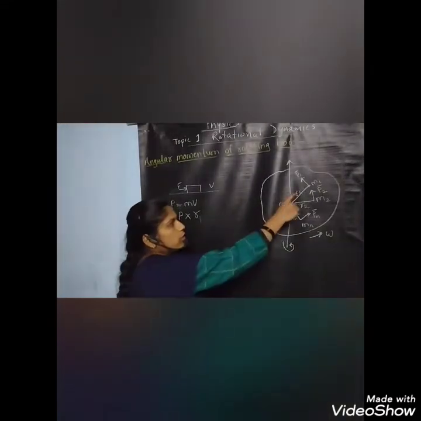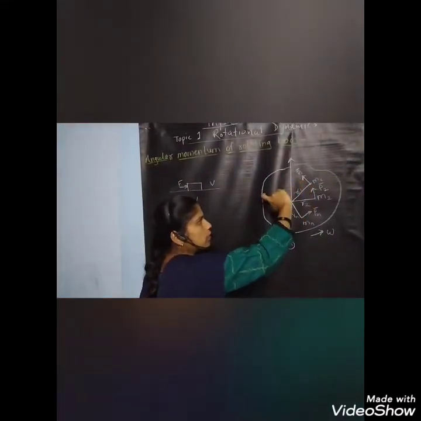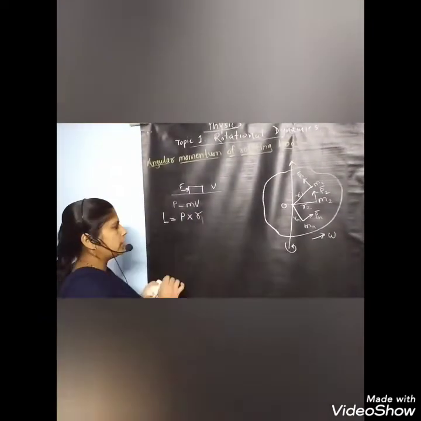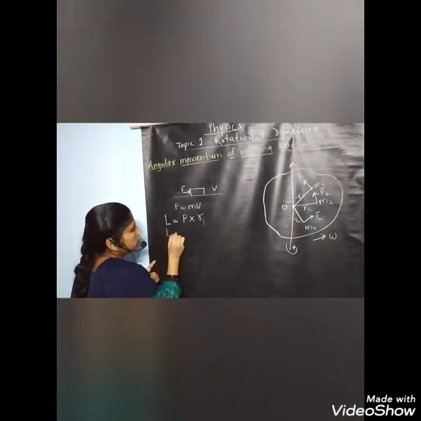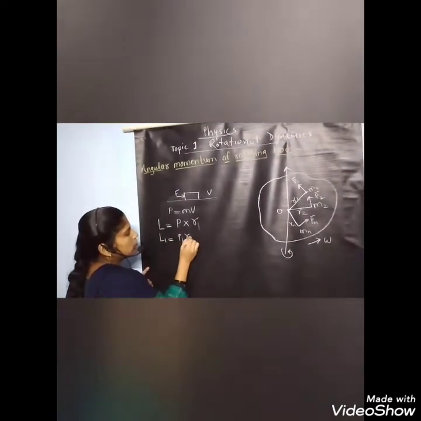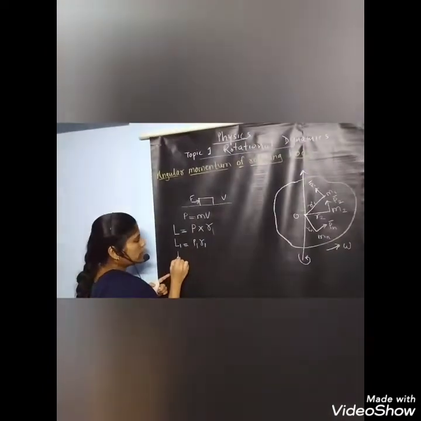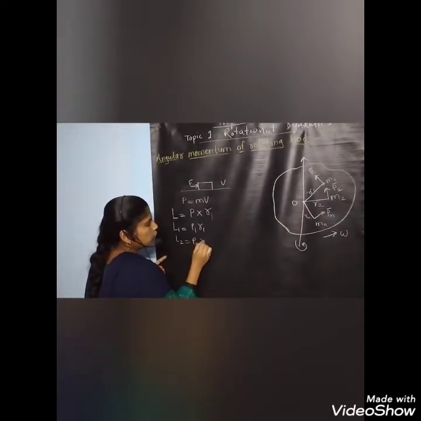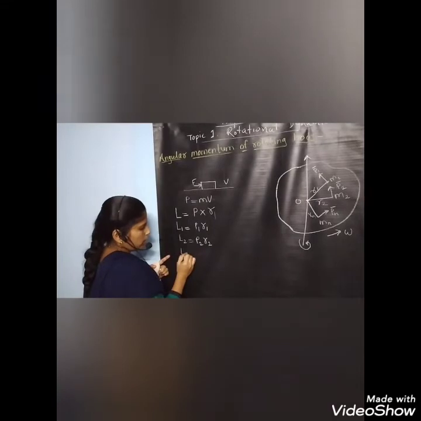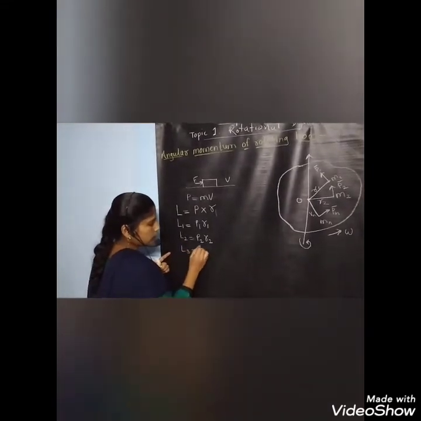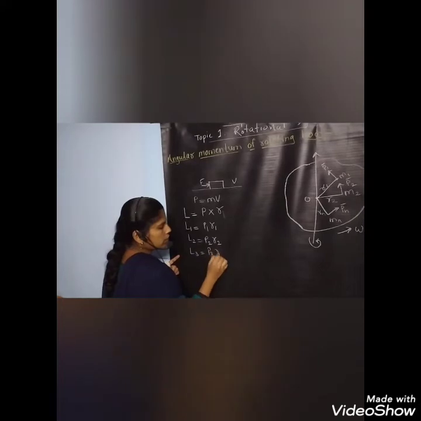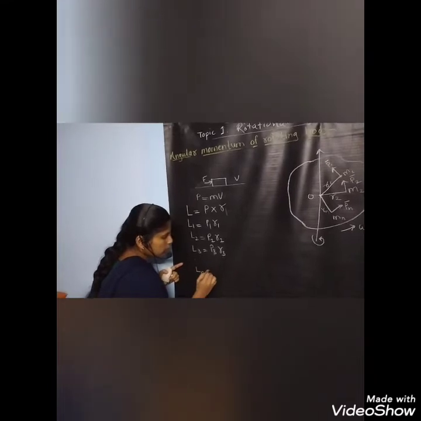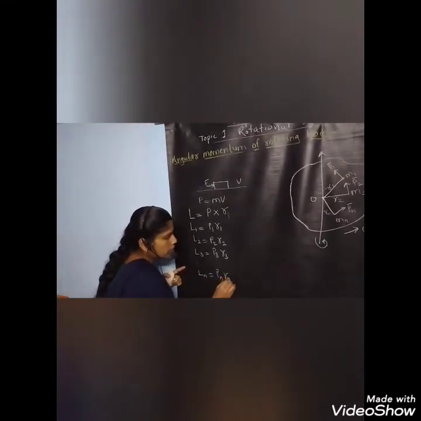Now we have to find the angular momentum. When the first mass is moving about the axis of rotation, the angular momentum acting on the first particle is L1, where L1 is equal to P1 r1. Similarly, L2 is equal to P2 r2, L3 is equal to P3 r3, and Ln is equal to Pn rn.